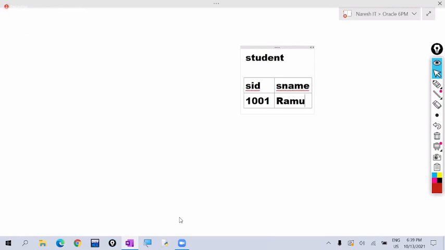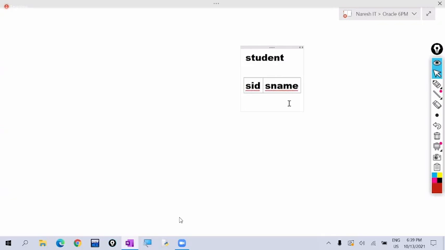For example, his ID is changed from 1001 to 1050. I'm modifying the student ID. Or the student is leaving the college, so we are deleting the record. Here we are adding the record if he is joining, and deleting the record if he is leaving the college. If his address or contact number is changed, we are modifying.